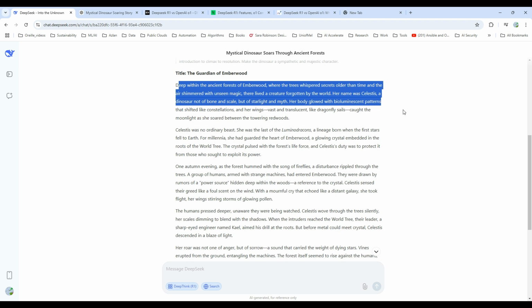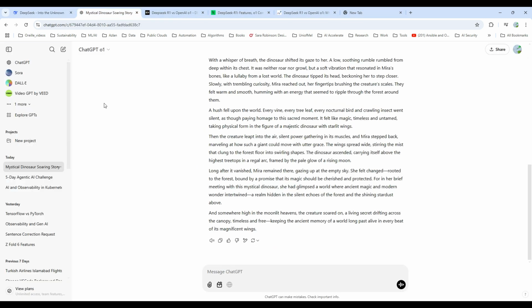Her body glowed with bioluminescent patterns that shifted like constellations, and her wings, vast and truculent like dragonfly sails, caught the moonlight as she soared between the towering redwoods. Already rich in figurative language, rich in lots of stuff. But now let's look at ChatGPT's story.